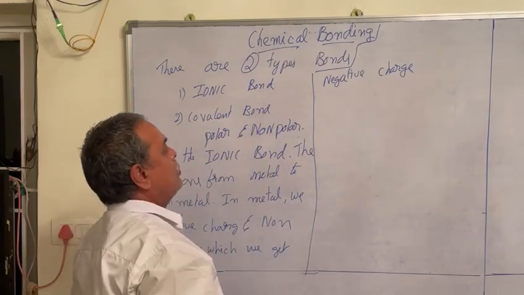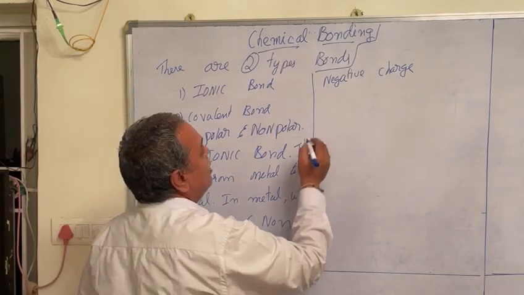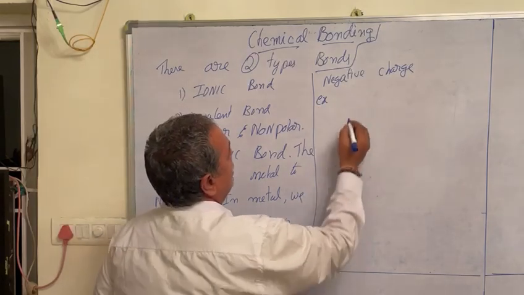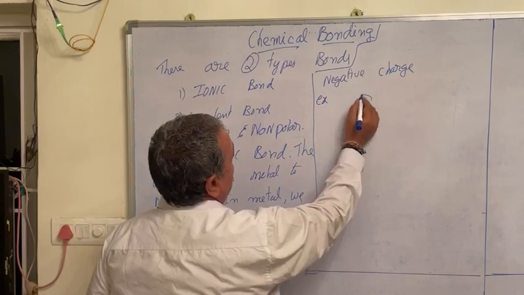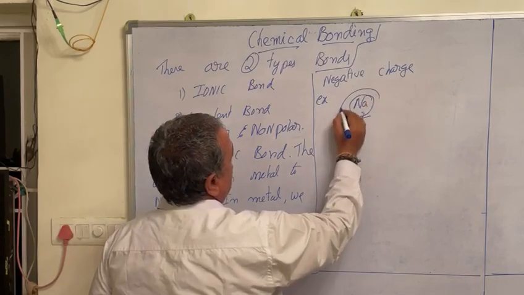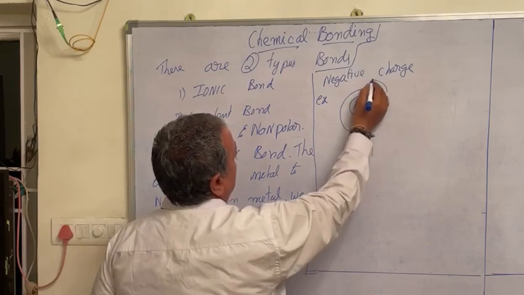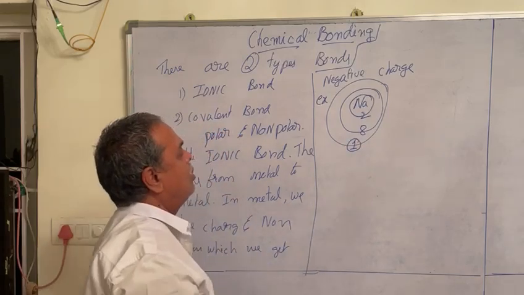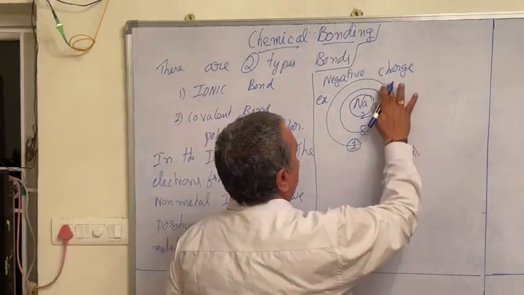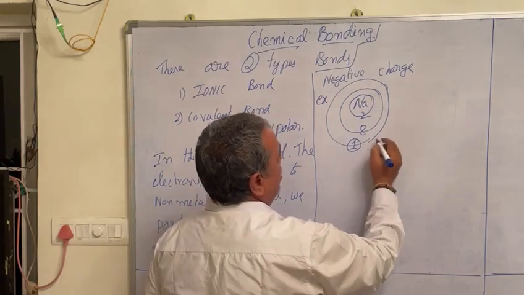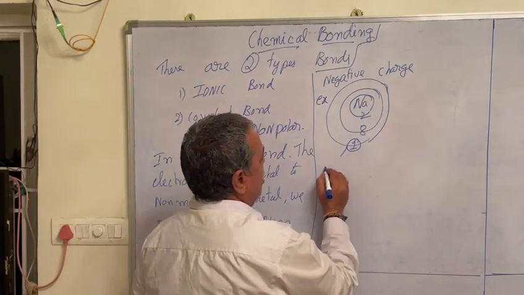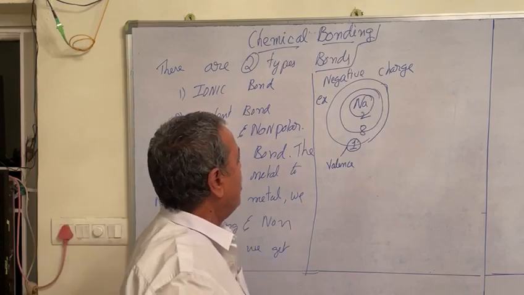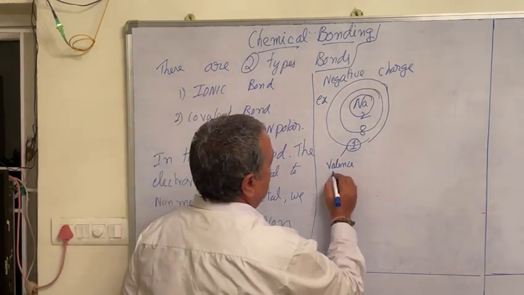Suppose you take an example of sodium chloride. Here sodium has 2 electrons in the first shell, 8 electrons in the second shell, and only 1 electron in the third shell, that is the outermost shell or valence shell. Valence means the combining capacity of the atoms.